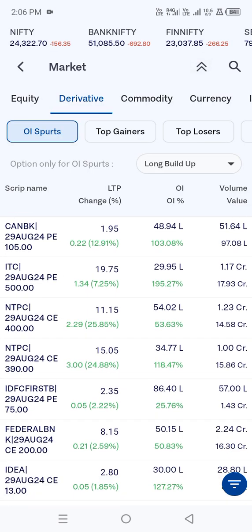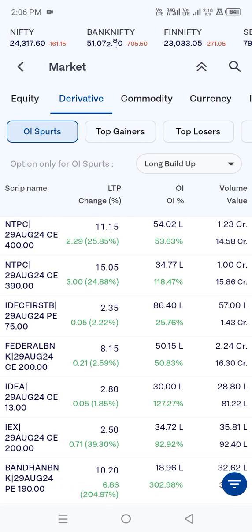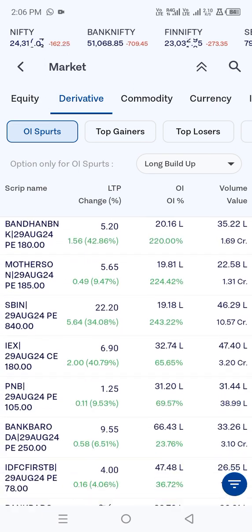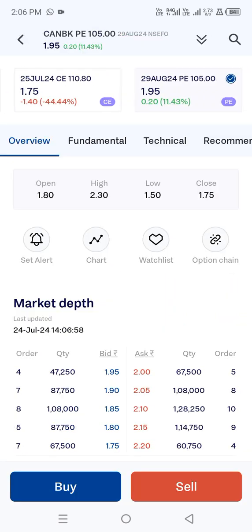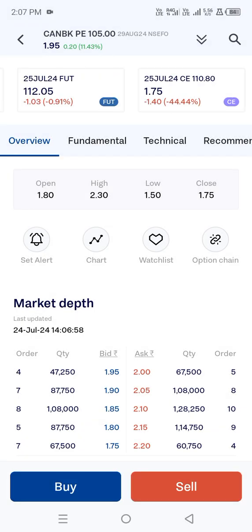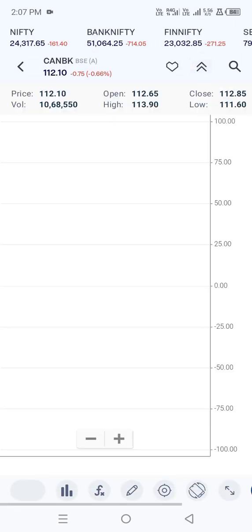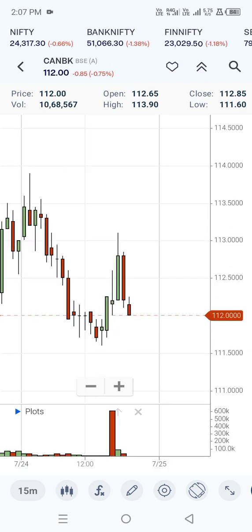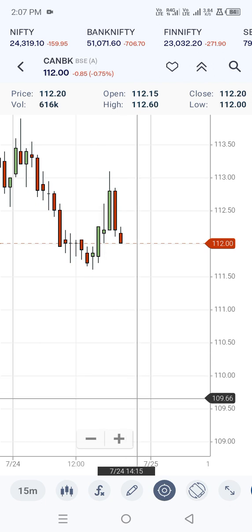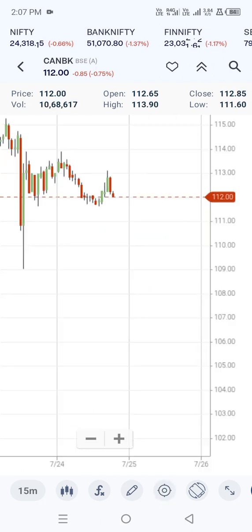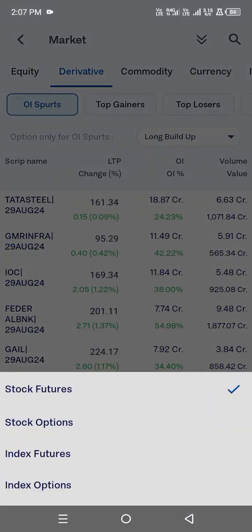And Canara Bank also 105 PE is there. From yesterday itself we were seeing Canara Bank 100 PE was there. So let's check what happened over here. You can see right over here, it opened around 112 and it is trading, it is falling. So till 105 Canara Bank looks bearish. 105 is a target for Canara Bank as per our data. Let's check any other movement.